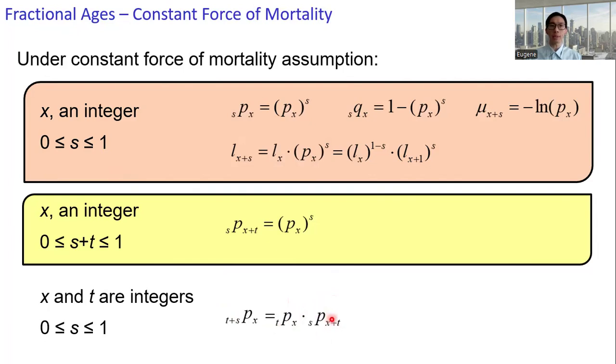And spx plus t is simply p of x plus t raised to the power s. And this equals tpx times p x plus t raised to the power s. And in terms of the l's, we have this expression.